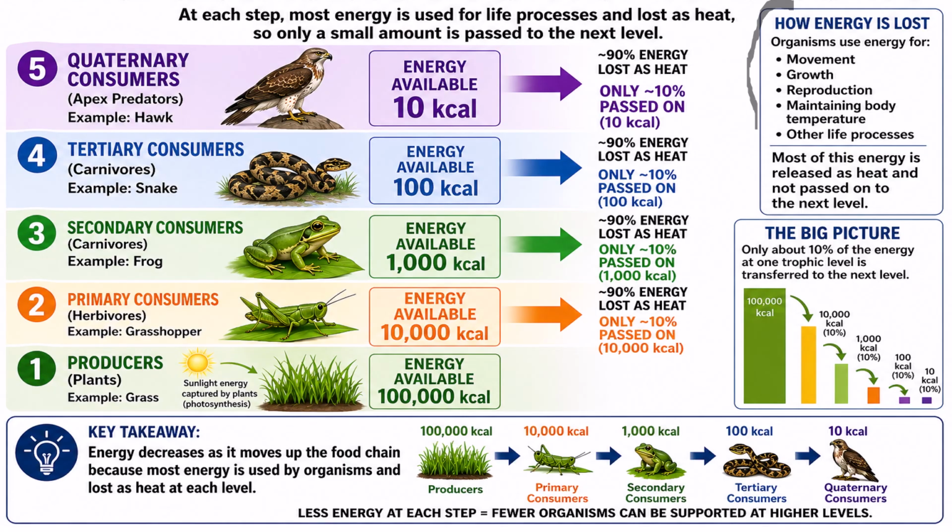So let's look at the big picture. What is the big picture? Only about 10% of the energy at one trophic level is transferred to the next level. So the key takeaway is that energy decreases as it moves up the food chain because most energy is used by organisms and lost as heat at each level. Less energy at each step equals fewer organisms that can be supported at higher levels.